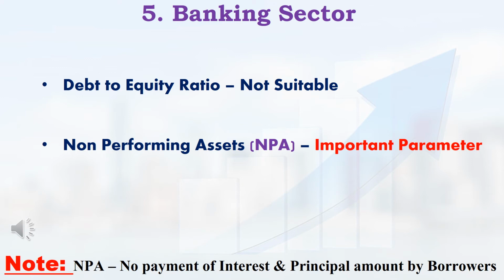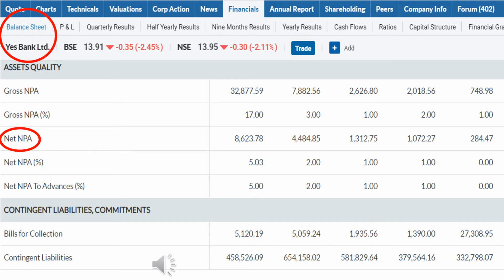In banking shares, one of the very important parameters we have to check is NPA, that is, non-performing assets. We will see what the meaning of non-performing assets is. Normally, a bank will give loans to customers, but some customers will fail to repay the loan. The total amount the bank could not recover from customers is called non-performing assets. Non-performing assets are recorded in the balance sheet.